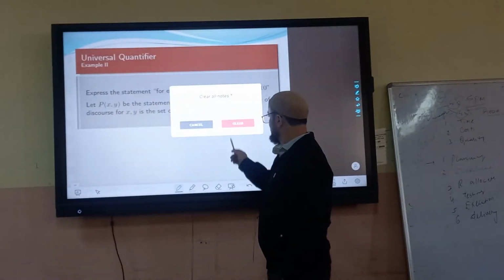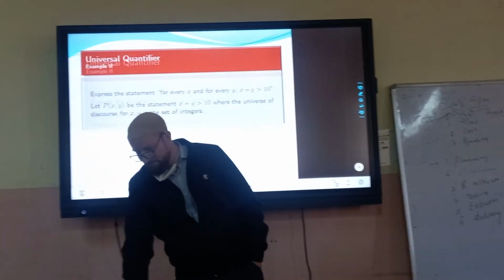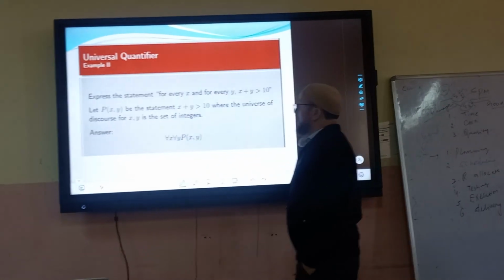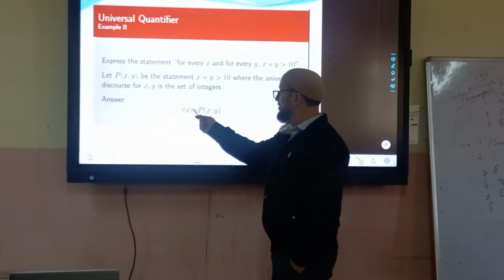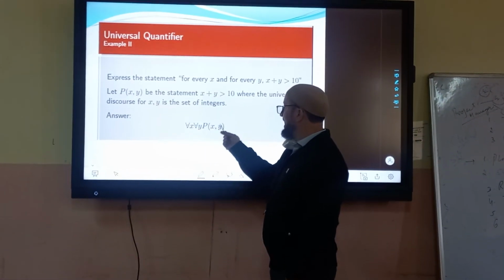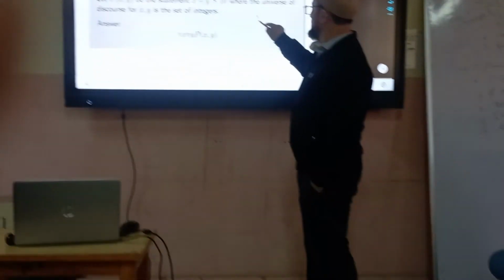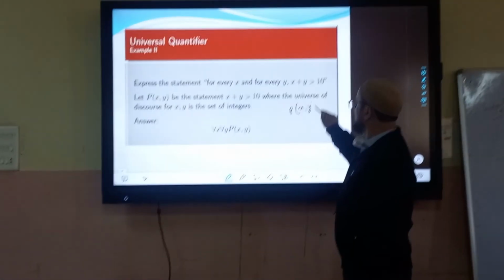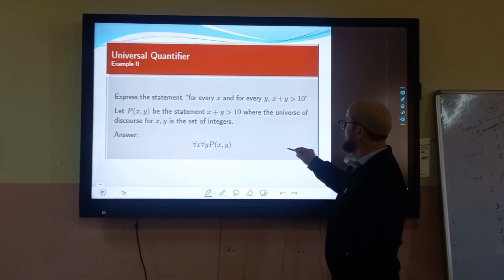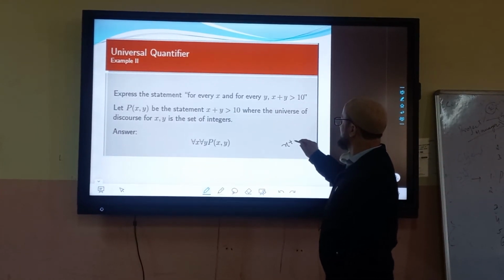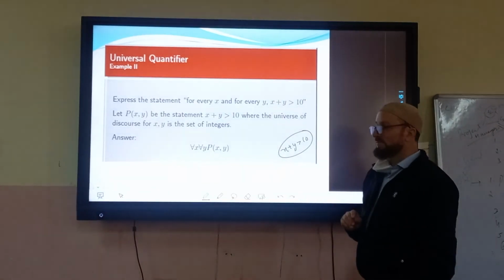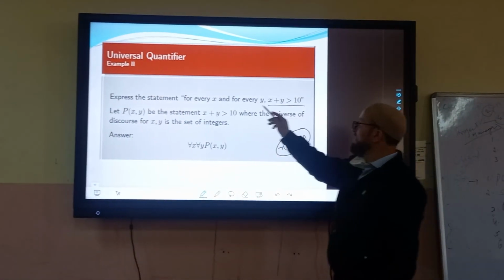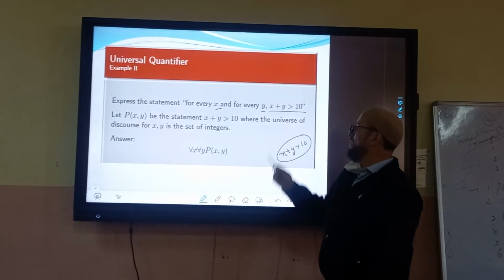ठीक है जी? Is this clear? So what I am saying, for all x, for all y, predicate x comma y. Now look here, क्योंकि predicate x comma y has to satisfy the statement. What statement? X plus y is greater than 10. This is the statement which is to be satisfied by for all x and y.